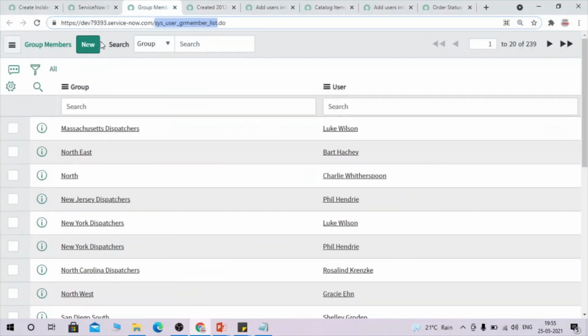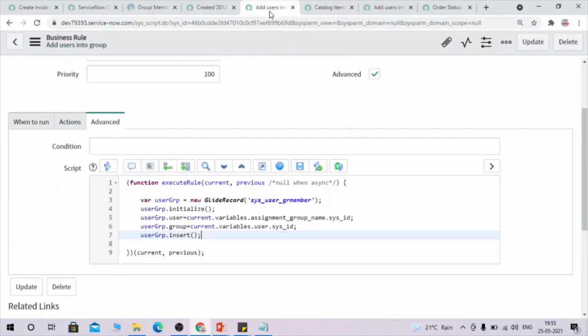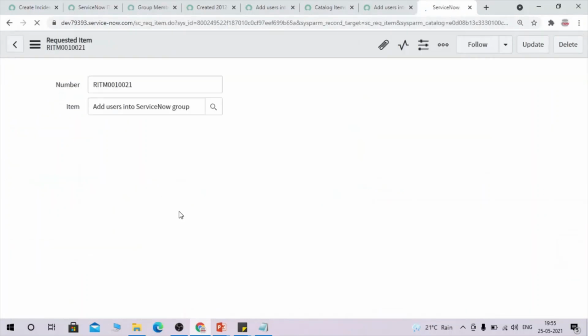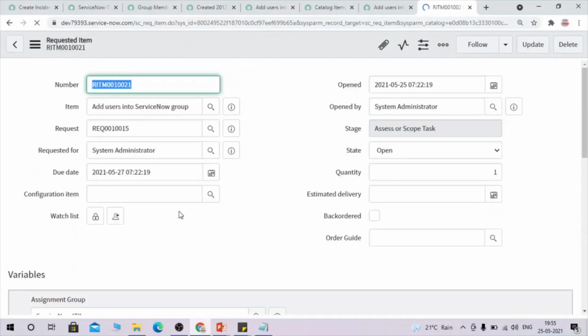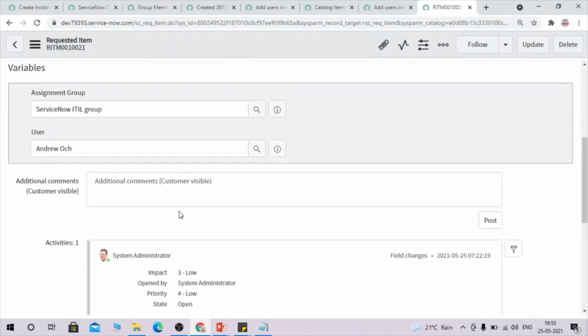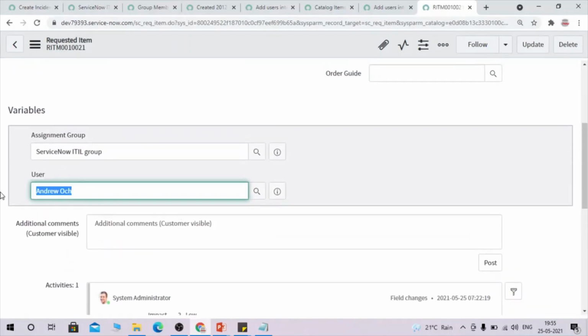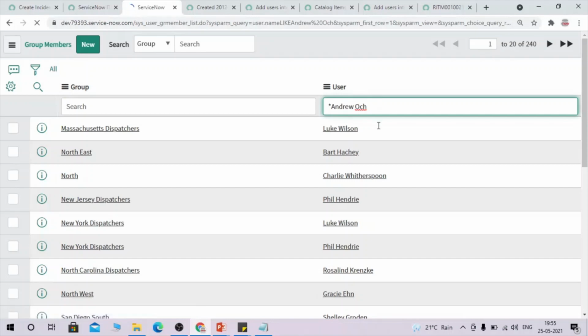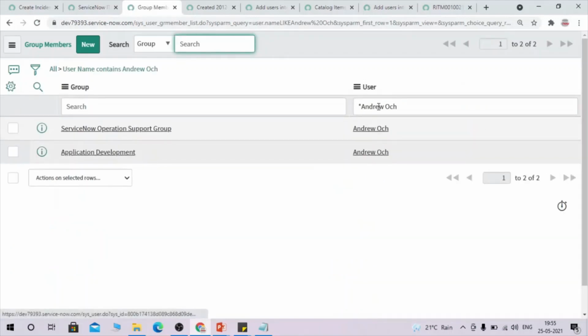So let's go to this member table and check for this user whether any record has been created here or not.